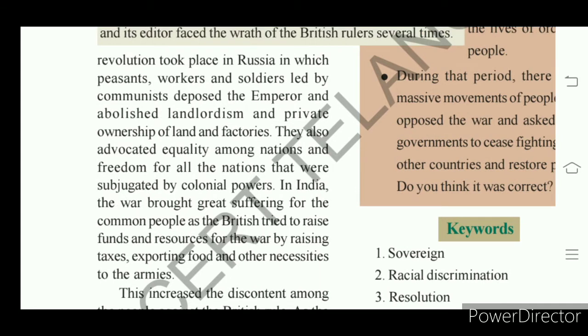Britishers were engaged in World War One, so they wanted funds and human resources to deploy at the war site. So they wanted a lot of funds, and for raising funds and resources, they used Indian resources.